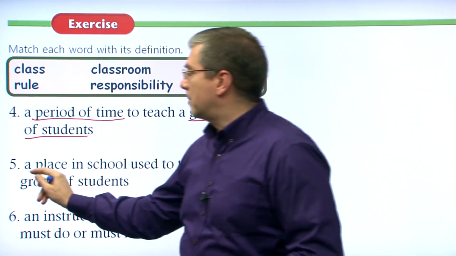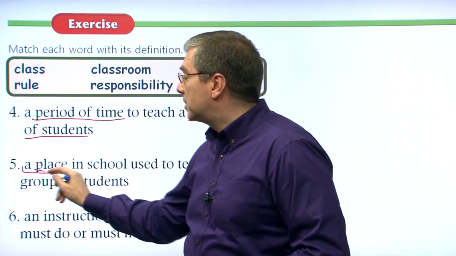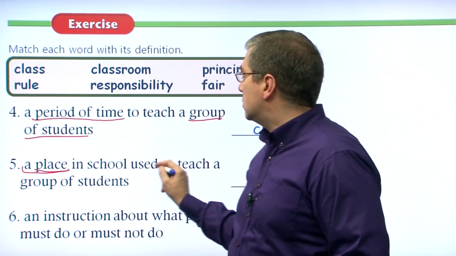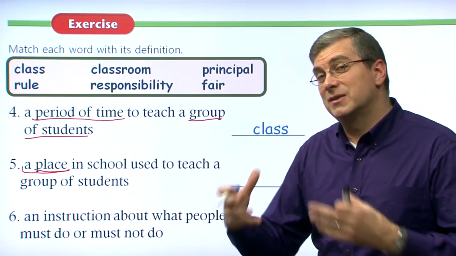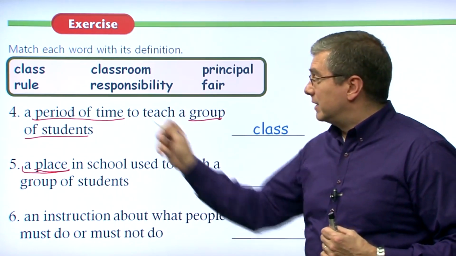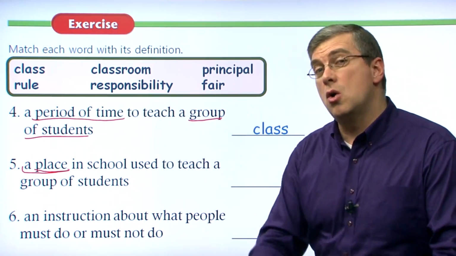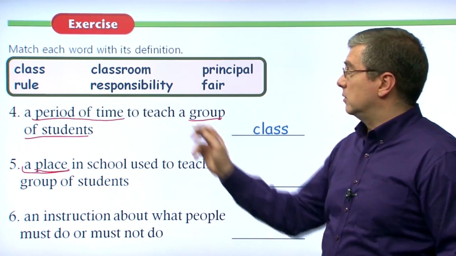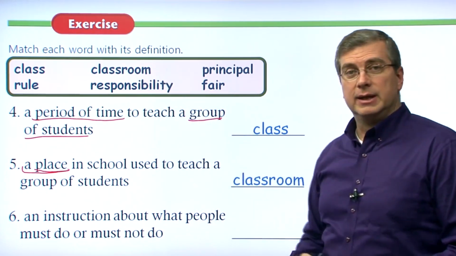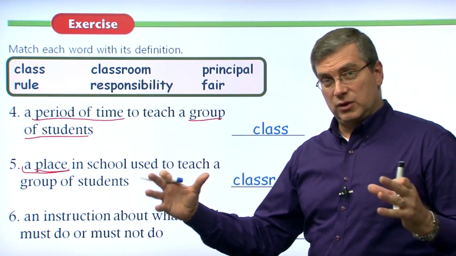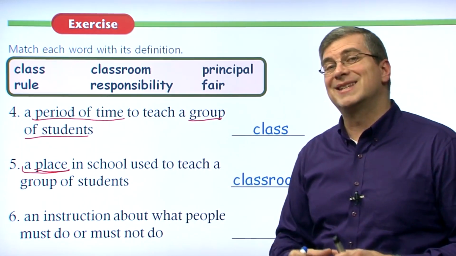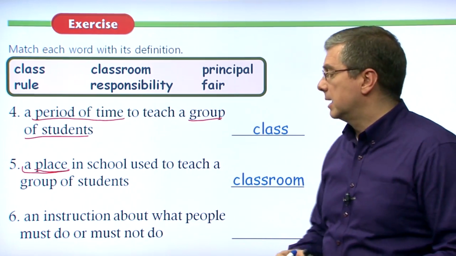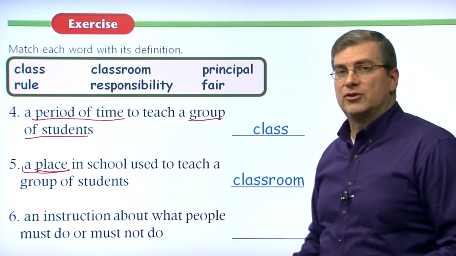Okay, now that leads us to number 5, right? Because now we're talking about a place in school used to teach a group of students. So where does your class meet, right? When it's time for class, where do you go? You go, of course, to the classroom. That's where the other group of students meet. That's where your class meets. And that is where you go when it's time for class, okay? So that would be a classroom.